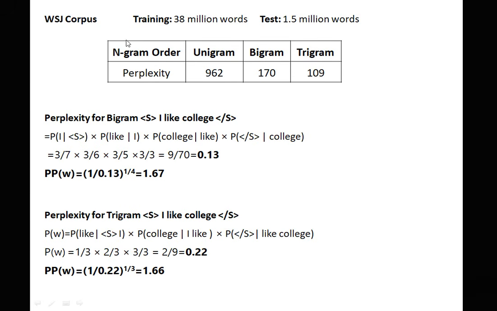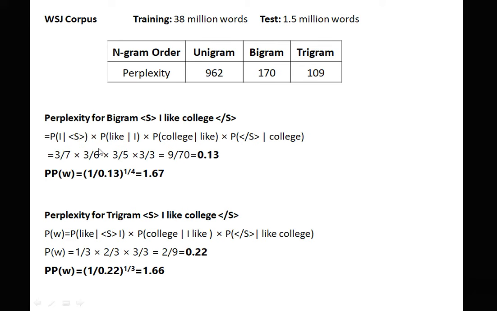Now this is the example, the Wall Street Journal corpus. Training is 38 million words and test is 1.5 million words, and they are using various n-gram models, and for unigram, bigram and trigram these are the perplexity measures. We can easily check that the perplexity for the trigram model is very low, so this is the best model for prediction of the next word. After that 170, that is bigram, is next best, but unigram is not good because its perplexity measure is very high.